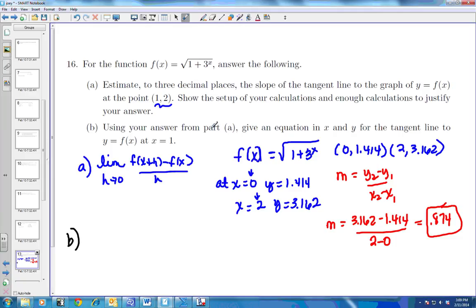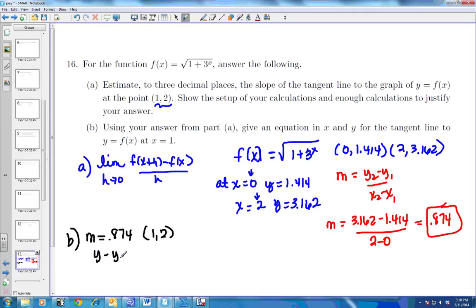Part B says use my answer for part A to give an equation in x and y for the tangent line to y equals f of x at x equals 1. So what they want me to do is use the information I have. We found out that the slope is 0.874. They told us to use x equals 1, so we're using the same point, (1, 2). We're going to write the equation of the line having this slope that goes through this point.